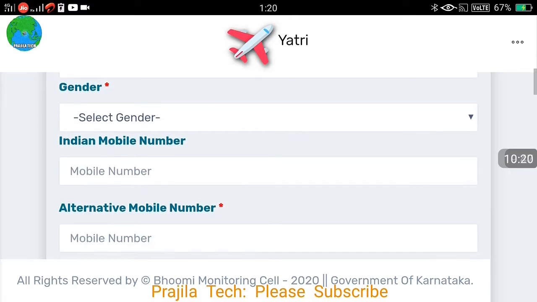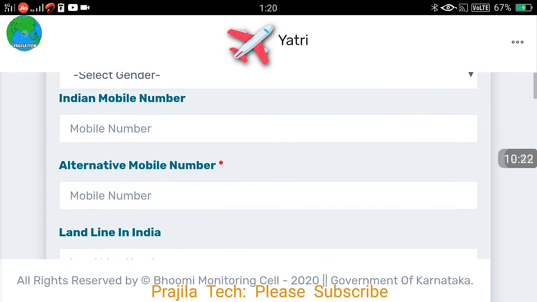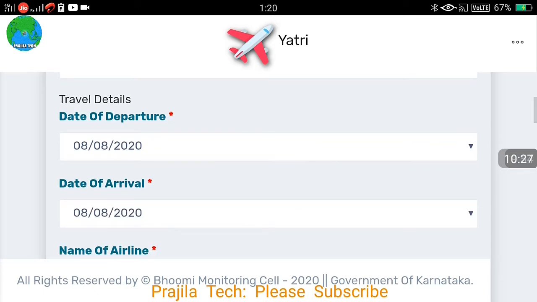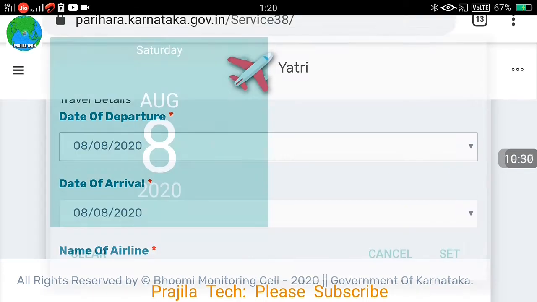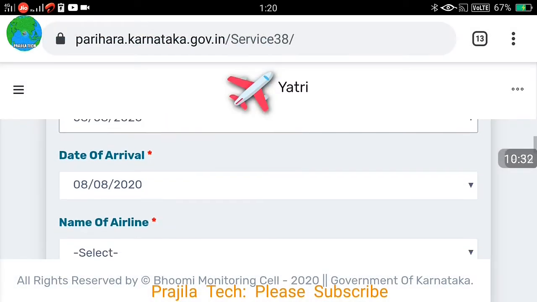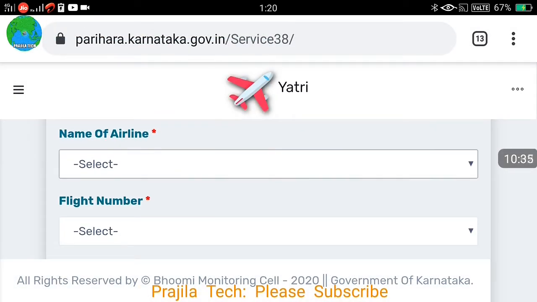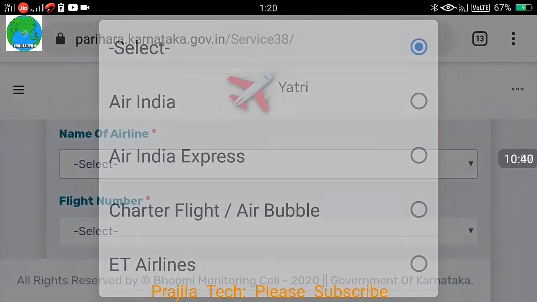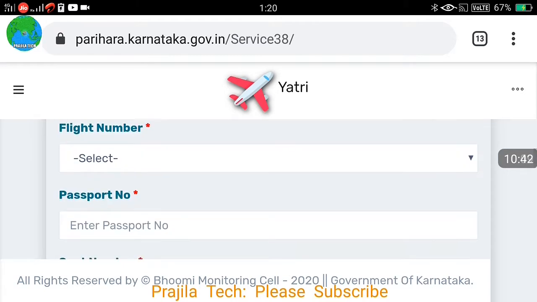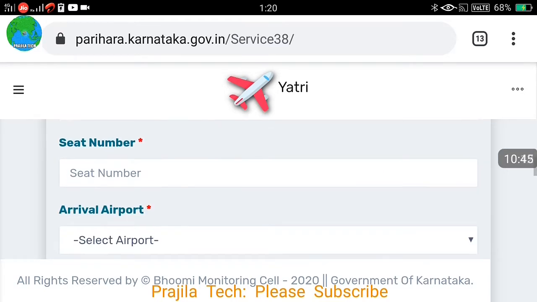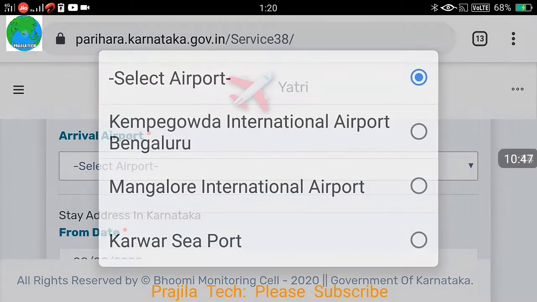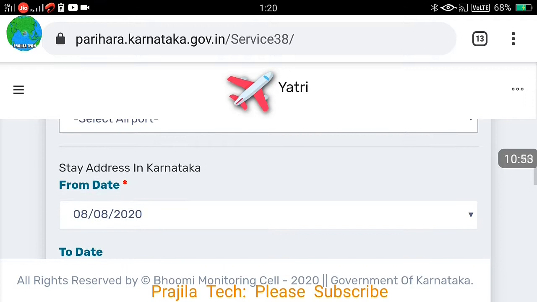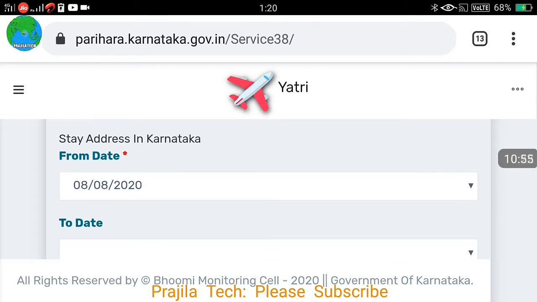You have to give your name, gender, mobile number, alternate mobile number. All the things have to be clearly furnished, even for the travelers along with you. Travel date, you can click there. Travel date will come up. Date of arrival. Name of airlines: Air India, Etihad, Gulf Airlines, Indian Airlines. A lot of options are there. You can select properly. Flight number is also there again. So this is for the core passenger. You can see here where you are, in which airport you are landing. That details are also there, and from and to date also.